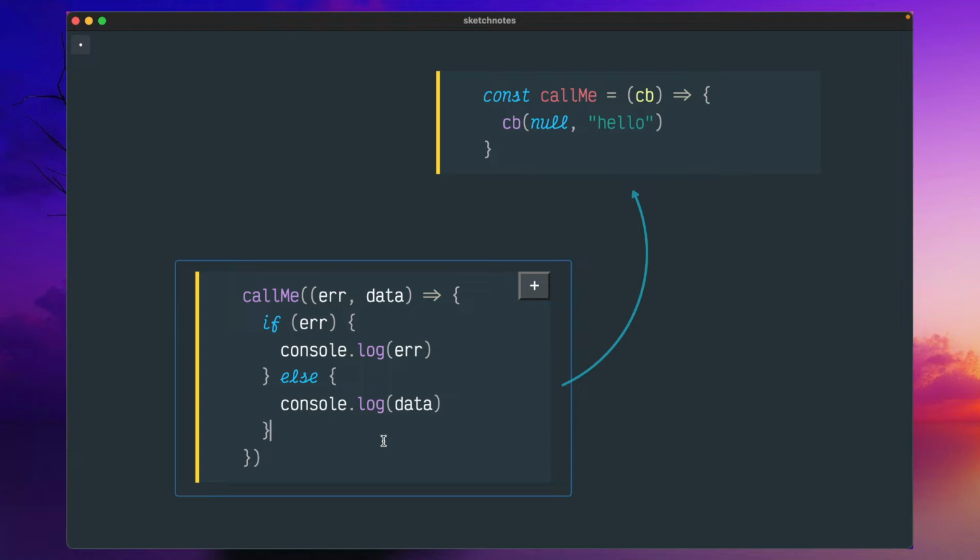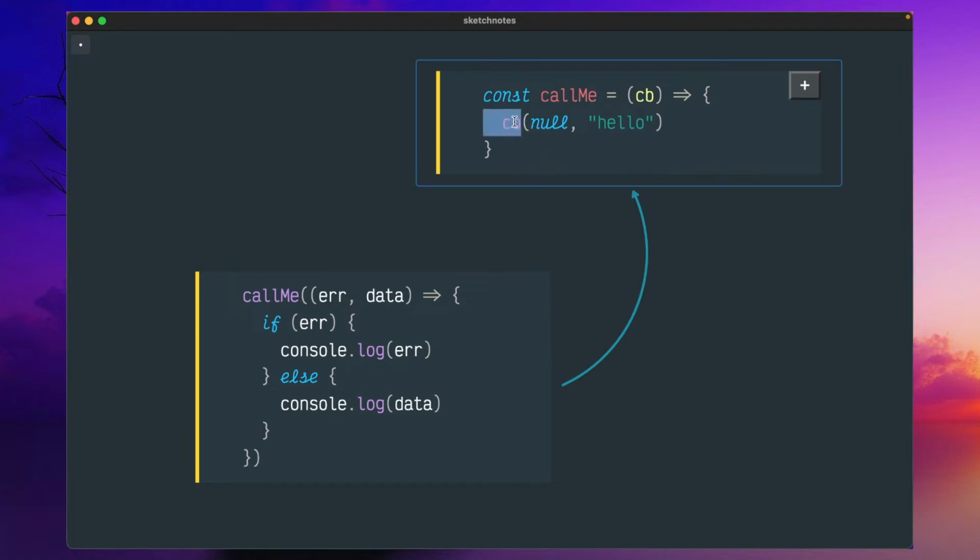But usually there are two problems here. One is, as I said, the standard way to identify the error and the actual data is not standardized, and the compiler is not enforcing it. So there is a potential that a new programmer can make a mistake. They may try to send the error over here as data. Then it becomes extremely difficult to do error handling, because if you are dealing with callbacks, there is no try catch exception.